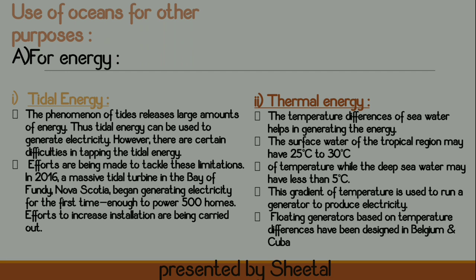They are still working on it, and Belgium and Cuba have already designed a generator based on these temperature differences, and they are using it to produce electricity. So this is how the ocean water, or the different forms of the ocean, can be used to convert energy into electricity.